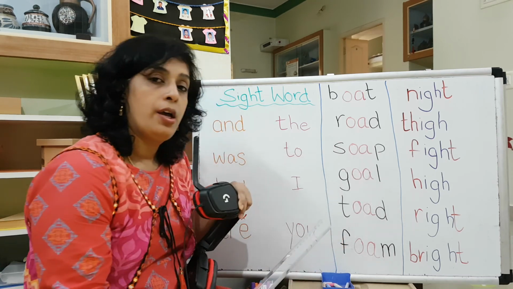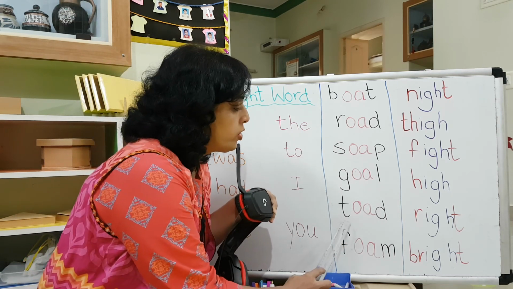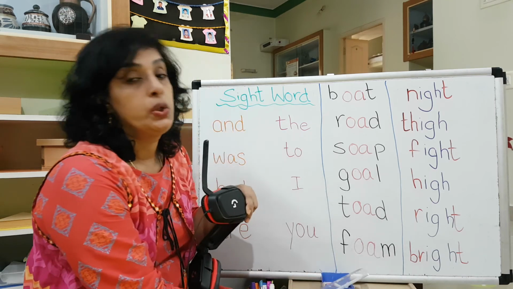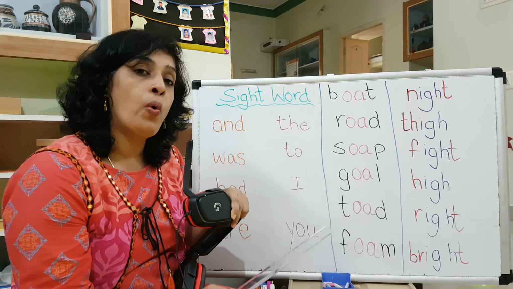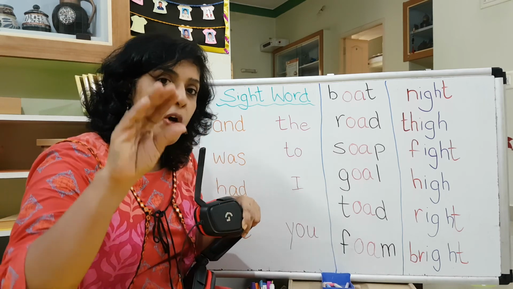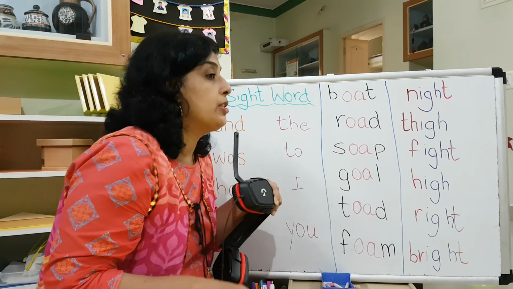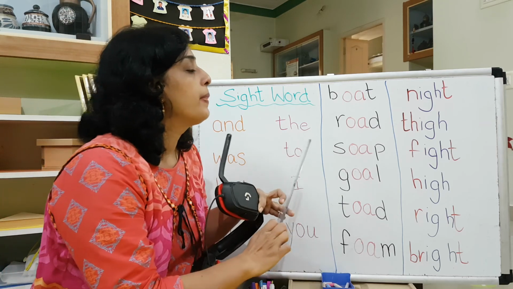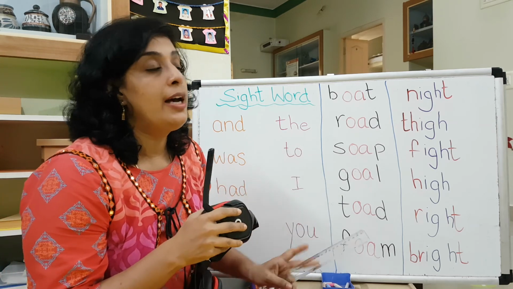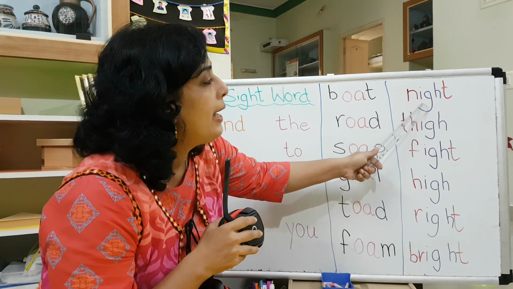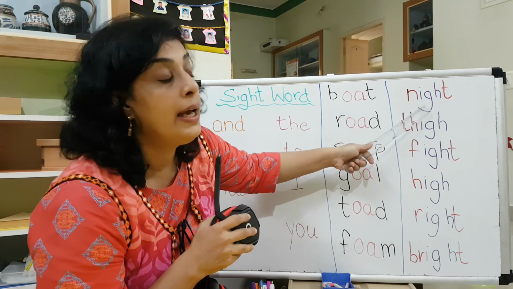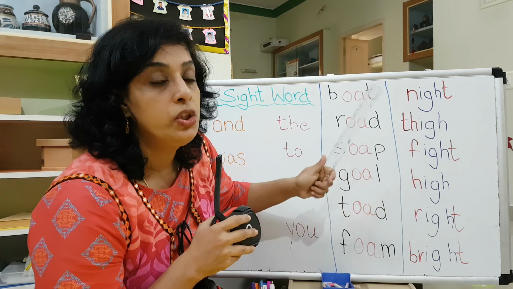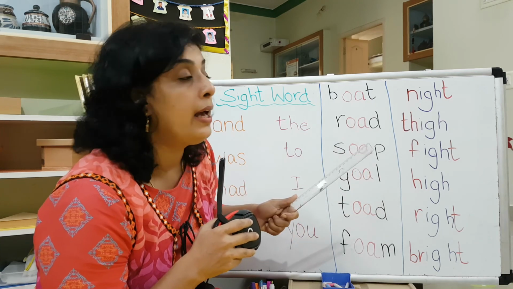Goal, goal. Toad, toad. Foam, foam. Foam is that sponge on the mattress, right? Yes, your bed. Next one. This we learned last week, the previous week. These three letters together, the purple color. The three of it together is I.